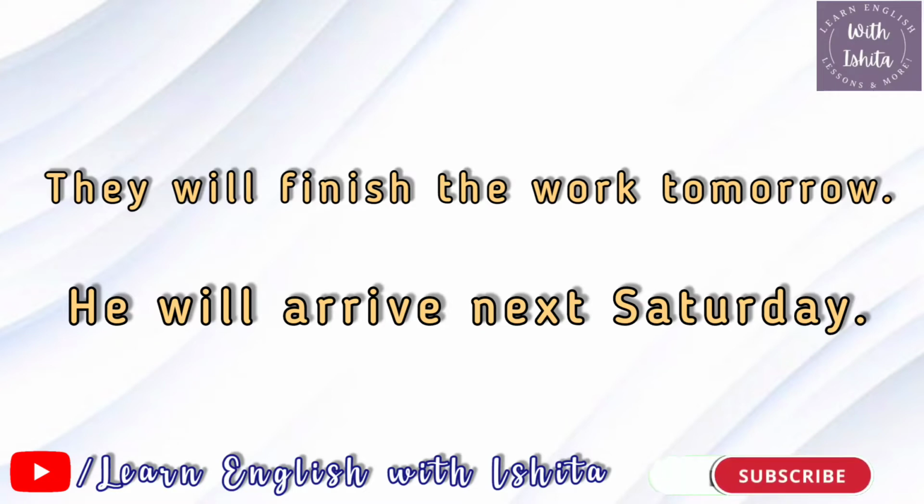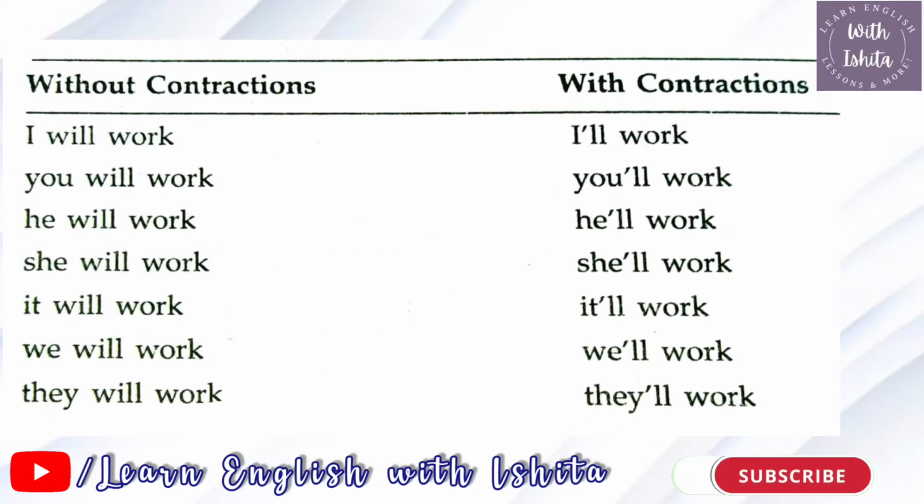The simple future tense of any verb is formed from the auxiliary will or shall, followed by the bare infinitive of the verb. The auxiliary will is a modal auxiliary. The word will is often contracted to apostrophe double L. Now let's look at the chart without contractions and with contractions.